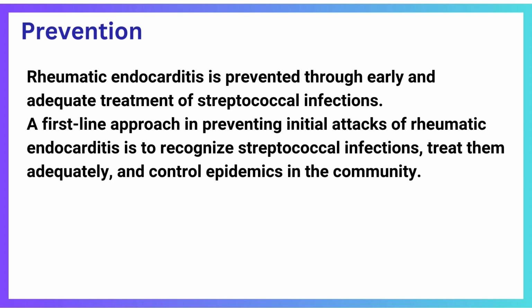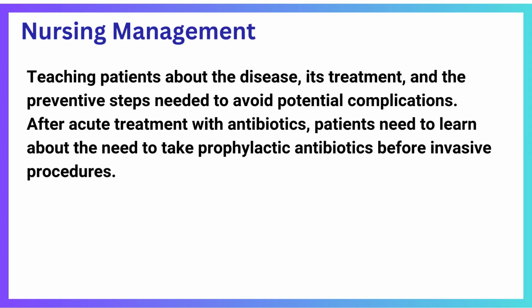Rheumatic endocarditis is prevented through early and adequate treatment of streptococcal infections. A first-line approach in preventing the initial attack of rheumatic endocarditis is to recognize streptococcal infections, treat them adequately, and control epidemics in the community. A key nursing role in rheumatic endocarditis is teaching patients about the disease, its treatment, and the preventive steps needed to avoid potential complications. After acute treatment with antibiotics, patients need to learn about the need to take prophylactic antibiotics before invasive procedures.